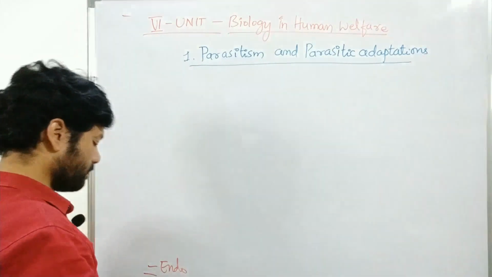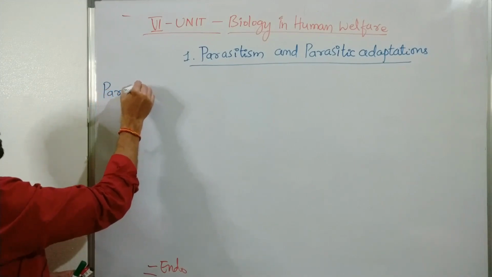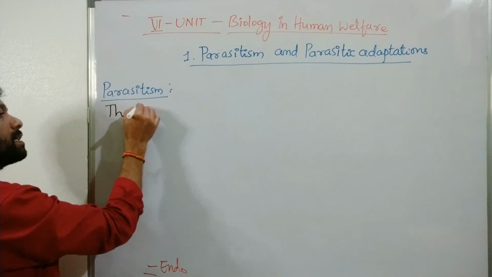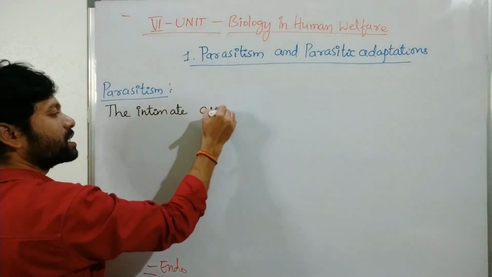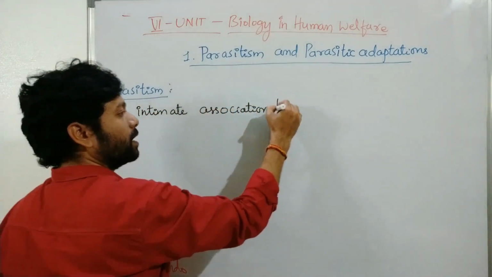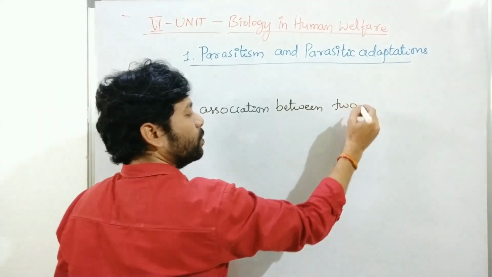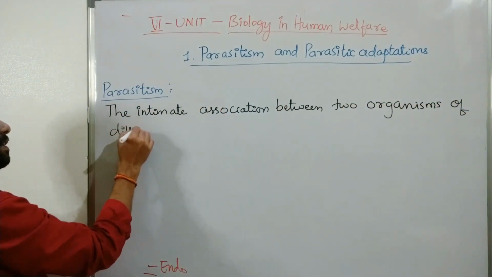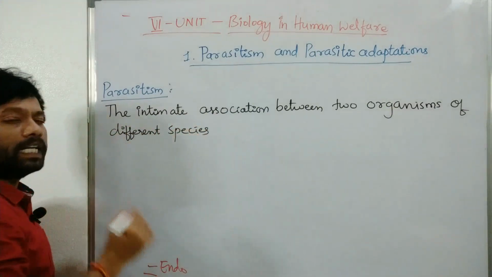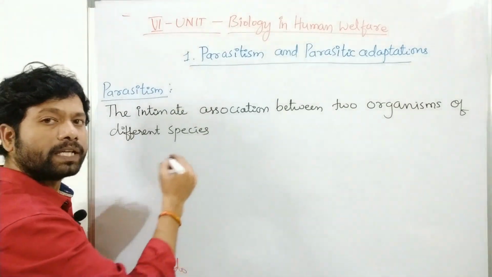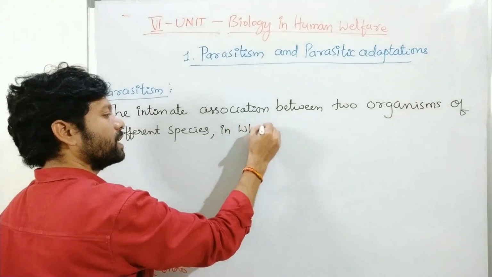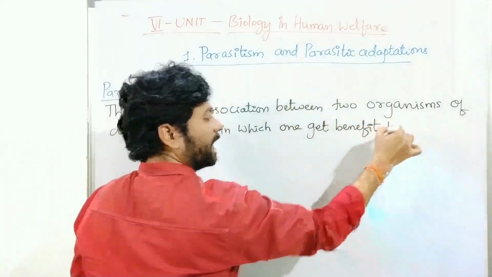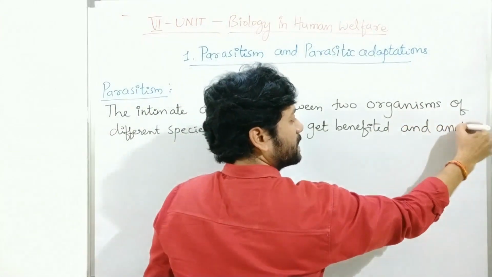So what is parasitism? Parasitism means the intimate association between two organisms of different species, in which one gets benefited and the other one is affected.